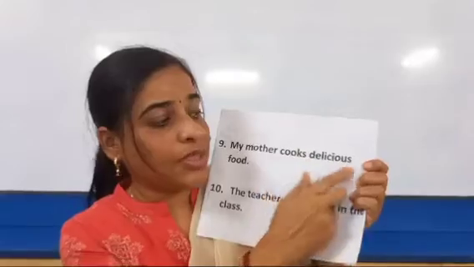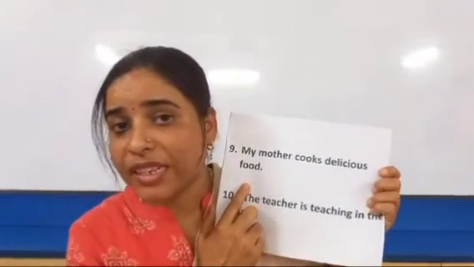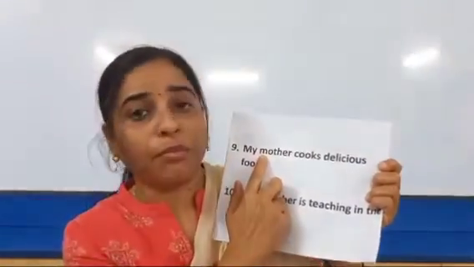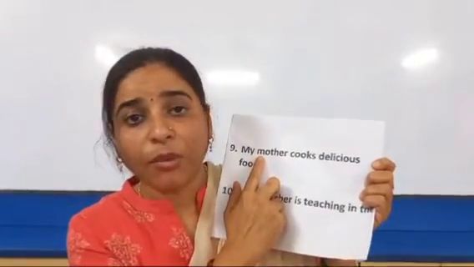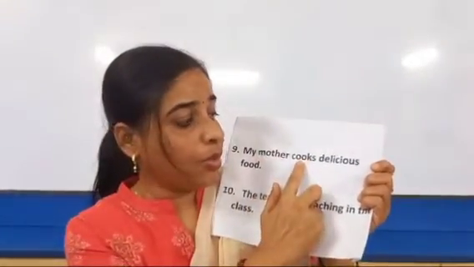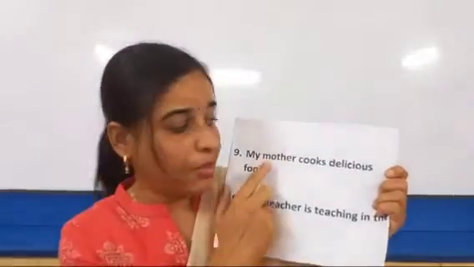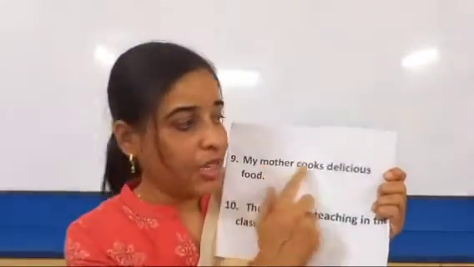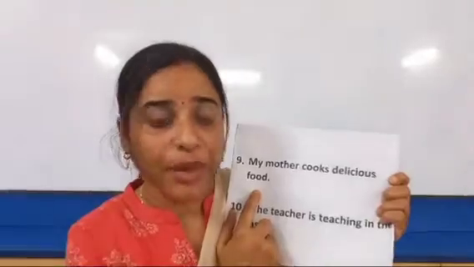My mother cooks delicious food. Who cooks delicious food? My mother. And what has my mother done? Cooks delicious food. So my mother is the subject, cooks delicious food is the predicate.